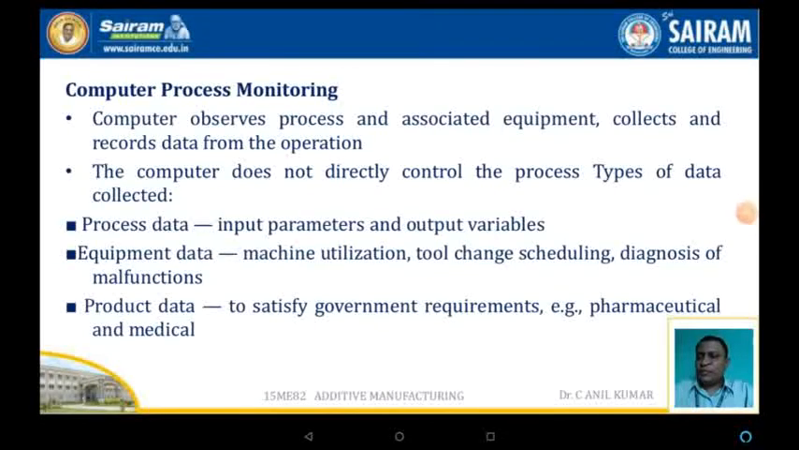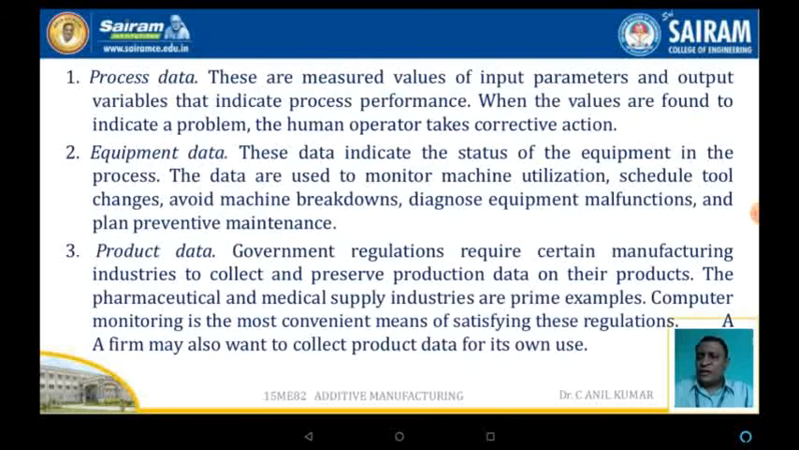The computer process monitoring. In the case of the computer process monitoring, the computer observes the process and associated equipments and collects the data from the operations. The computer does not directly control the process, but it collects the data, the process data, or it may be the equipment data, or it may be the product data, depending upon the type of the application in the process industries.